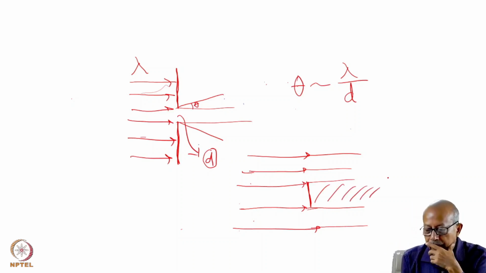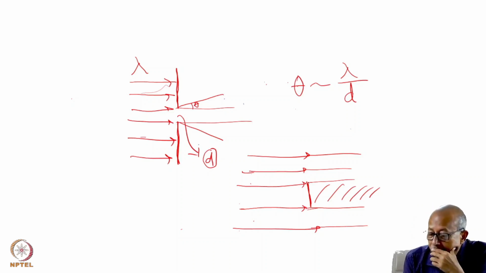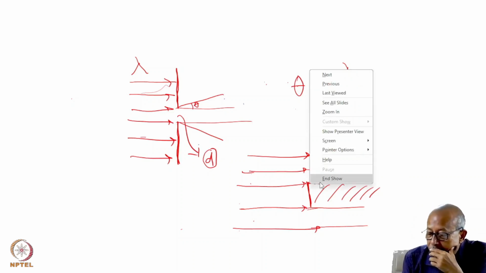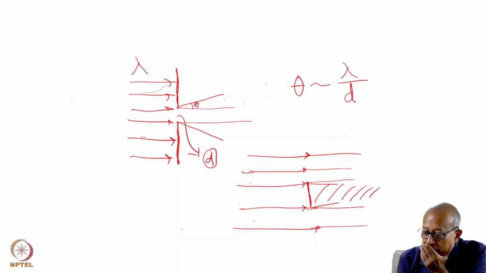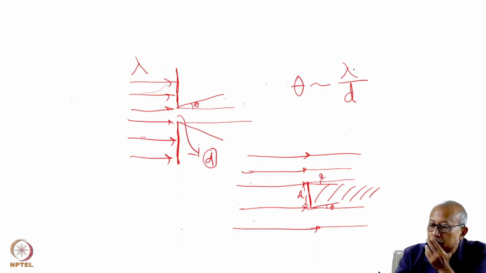But light indeed enters, leaks into it, because it bends here. This is the size of the aperture. So theta is there, right?